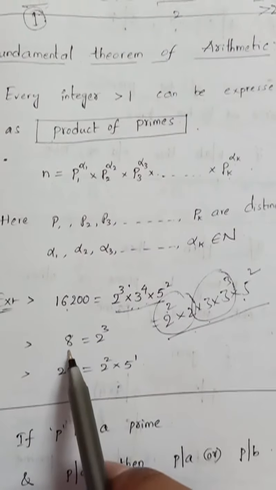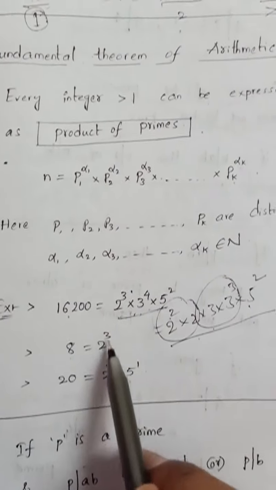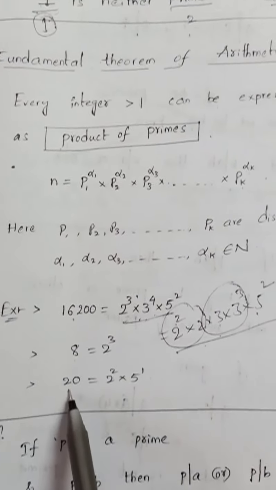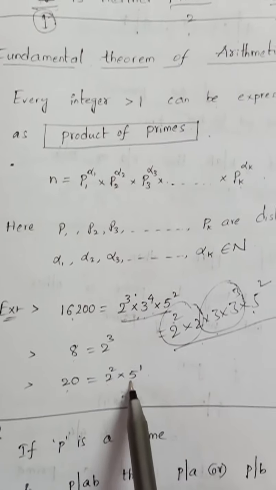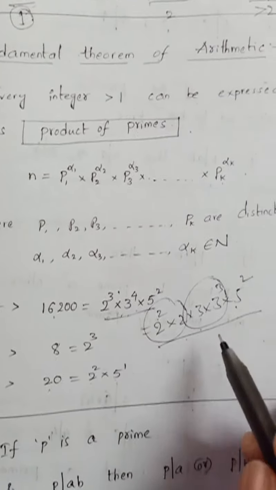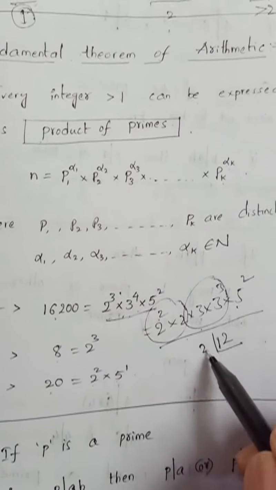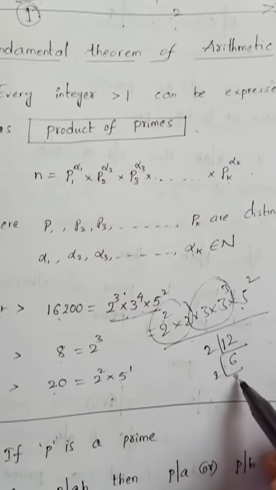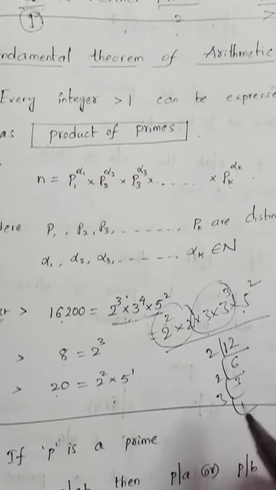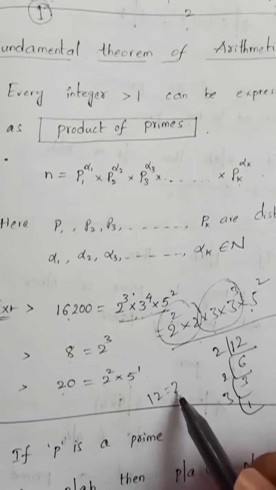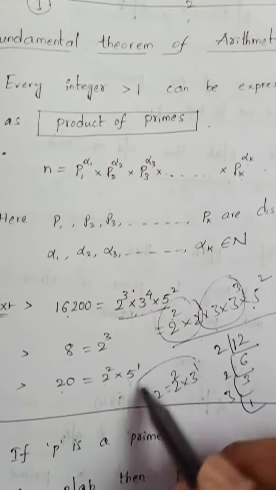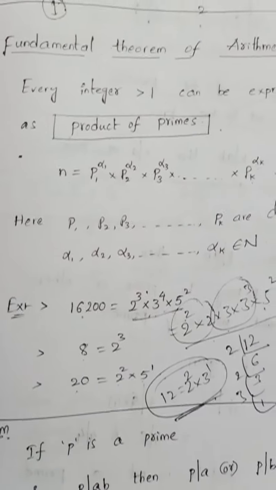Suppose you want to express 8 as prime factors, it is 2 power 3, and 20 as a product of prime factors, it is 2 square into 5 power 1. How to find prime factors, you know. Suppose I want to do prime factorization for 12: 2 sixes are 12, 2 threes are 6, 3 ones are 3, and so on. So 12 equals 2 square into 3 power 1. So this is the prime factorization.